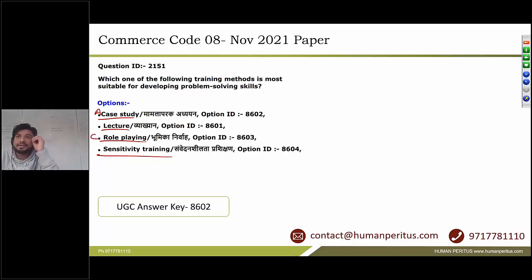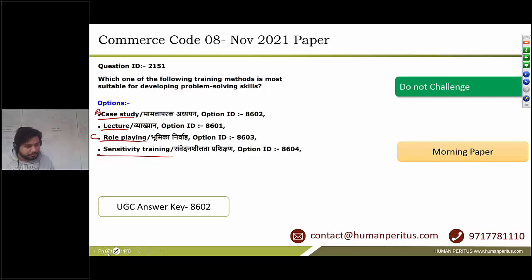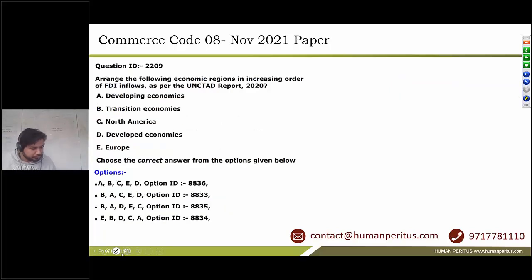Okay, why is case study the correct answer? Because a case study has a specific objective, which is to solve the particular problem given in the case study. So I believe this should not be challenged, and let us move to the next question.